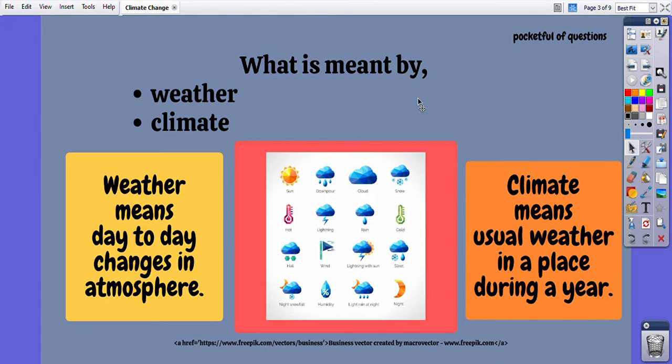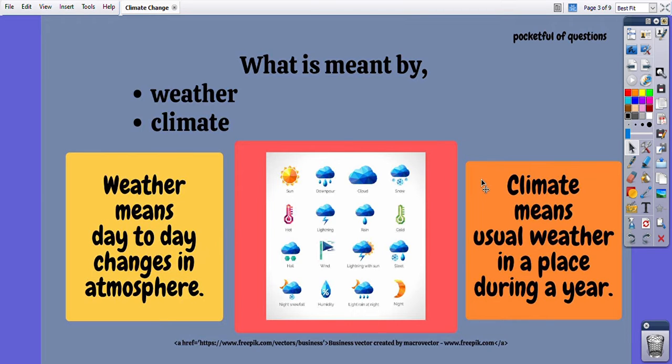To understand climate change, we will have to understand the difference between weather and climate. Weather means day-to-day changes in atmosphere. So the atmospheric conditions that we observe every day, that is called the weather. For example, the condition of sun or cloud or rain, lightning. That is how we keep record of the weather, by observing it on a daily basis. For example, it's rainy today or it's cloudy today. Maybe it's cloudy in the morning and becomes rainy or windy in the evening. This is day-to-day change in atmosphere.